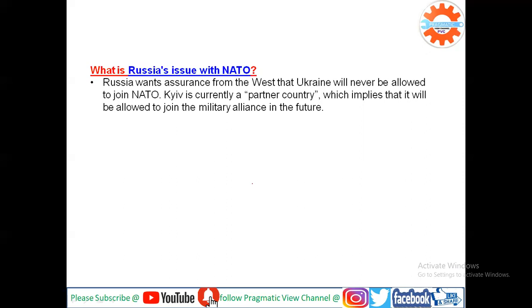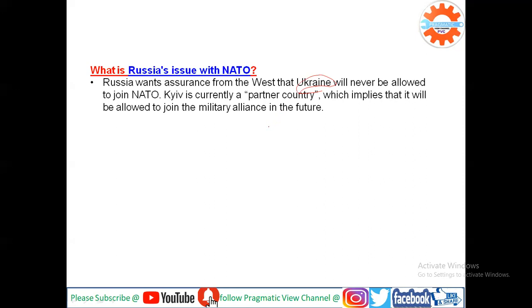Russia wants assurance from the West, meaning America, the USA and Western Europe as a whole, that Ukraine will not be allowed to join NATO. Russia demands that Ukraine should not join NATO. Russia repeatedly asks America not to allow Ukraine to join NATO.